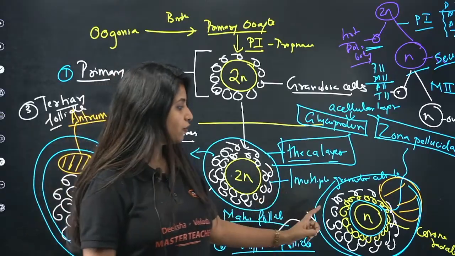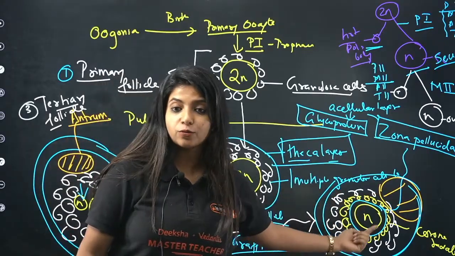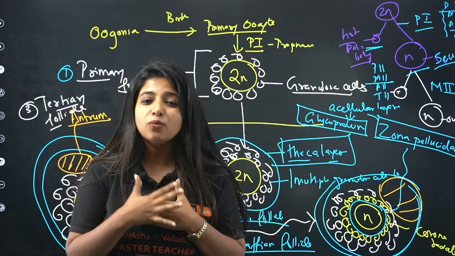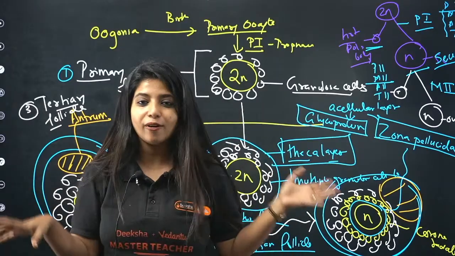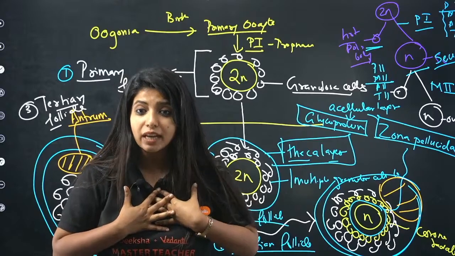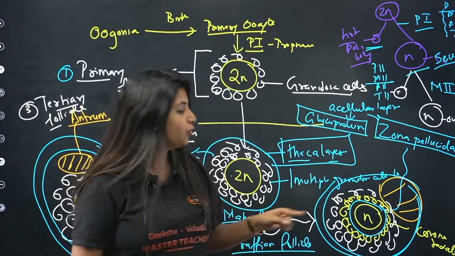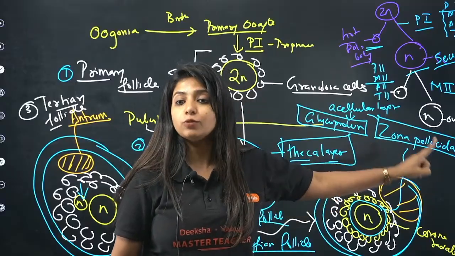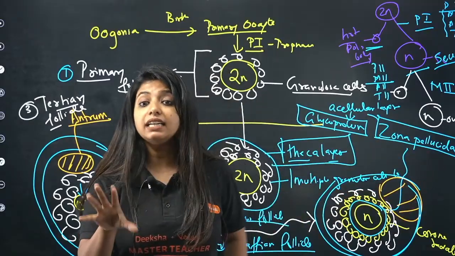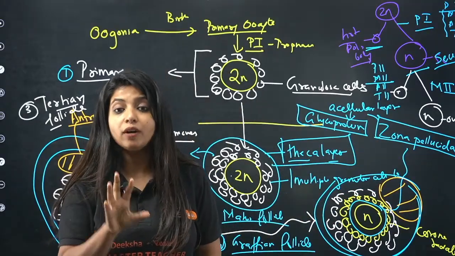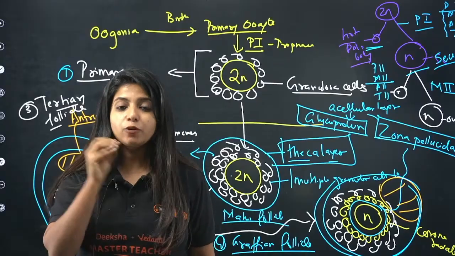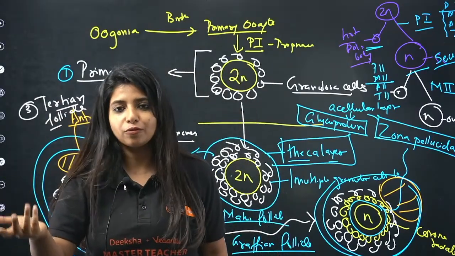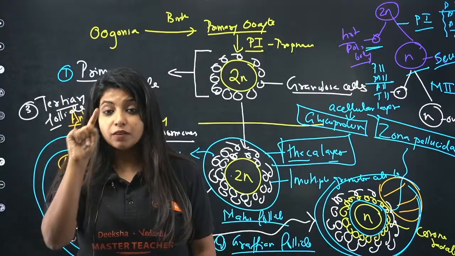The mature follicle, you need to understand, has formed the secondary oocyte. The secondary oocyte says, I need my own layer. You did all of these things for me, but I have to form my own layer for my protection. So the secondary oocyte is going to have its own layer, which is known as the zona pellucida. It makes it by itself, and it is an acellular layer. There are no cells involved. It is formed of glycoproteins, basically carbohydrates and proteins. So a glycoprotein layer is being formed around it.